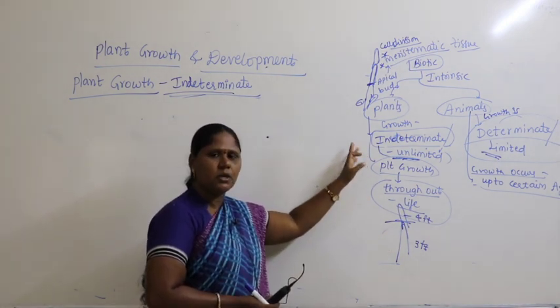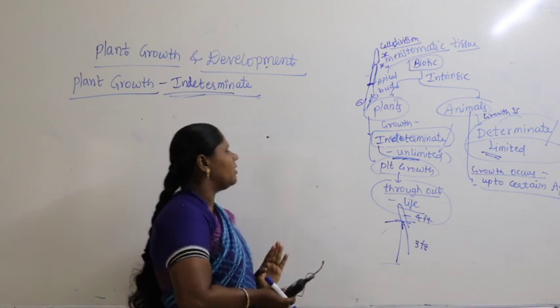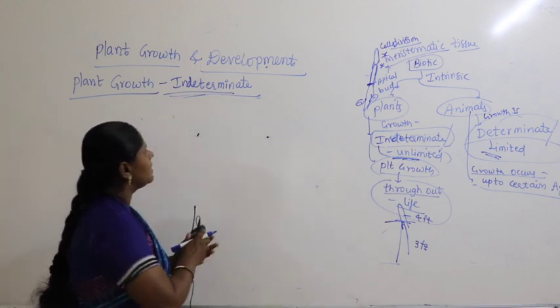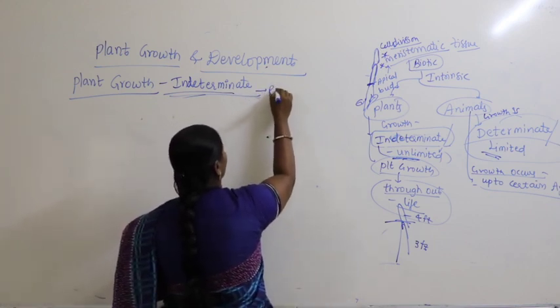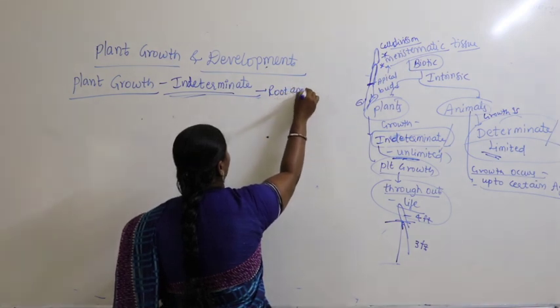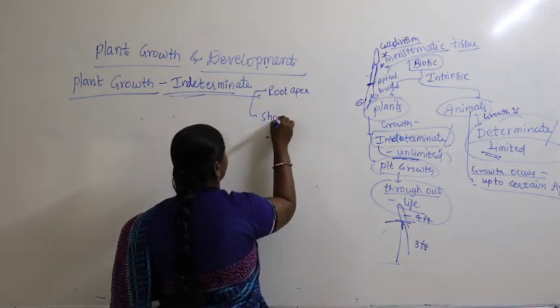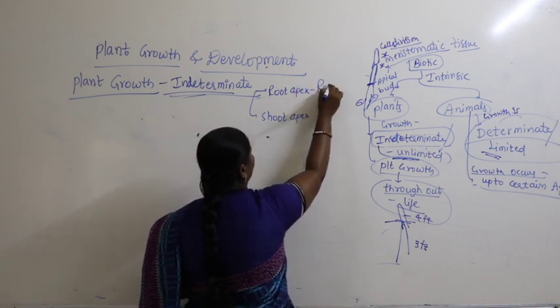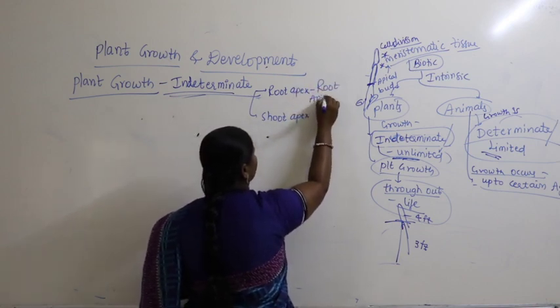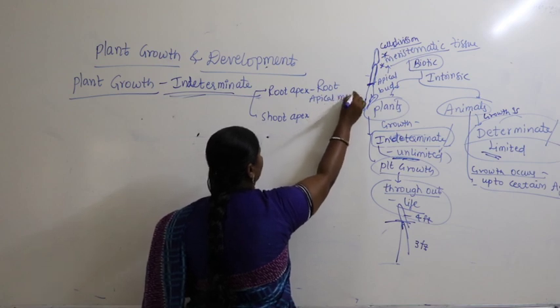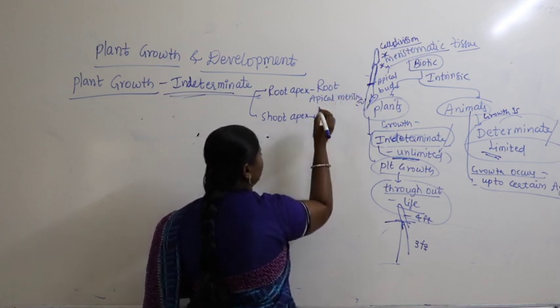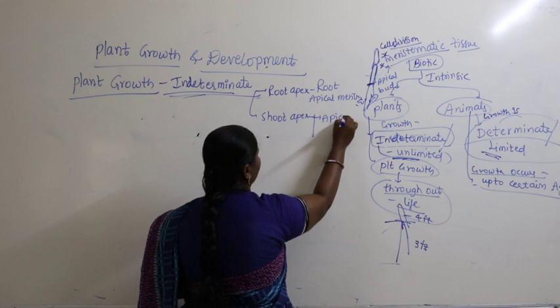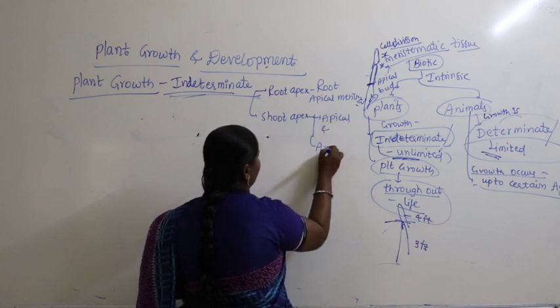In plants we say growth is indeterminate. So if you look very clearly in this case, you can say root apex and shoot apex. What do they contain? Root apical meristem. Shoot apex contains both apical and axillary meristem.